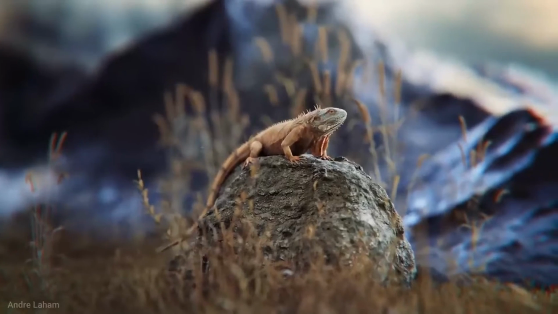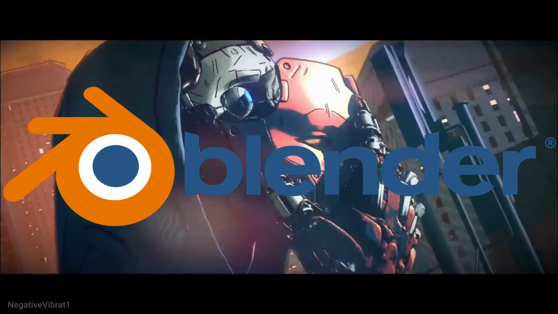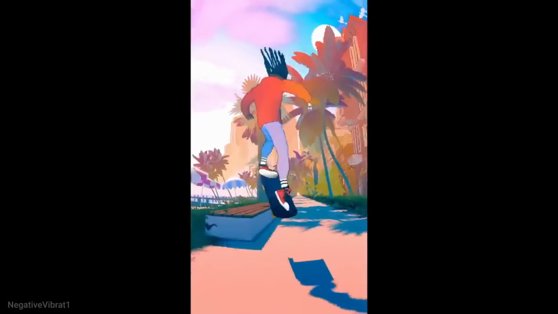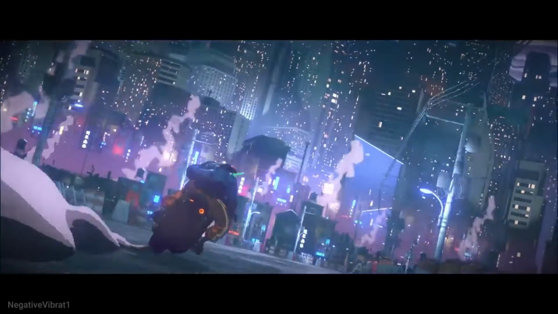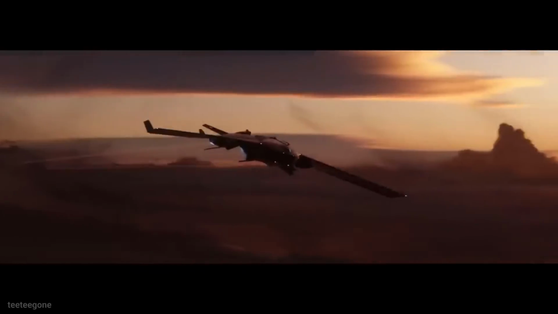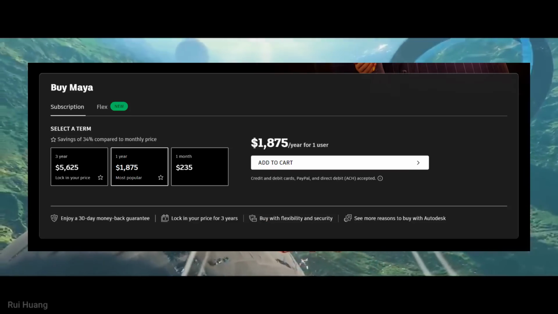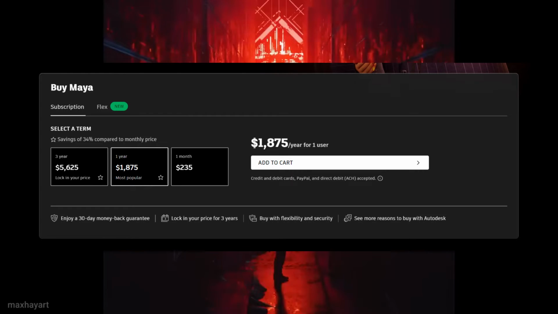Now let's talk about 3D. I've never worked with 3D, but we've all heard about Blender before. This powerful and completely free tool makes creating anything extremely easy. There are paid programs to create 3D, such as Maya, but honestly, with their prices, I wouldn't recommend any of them.